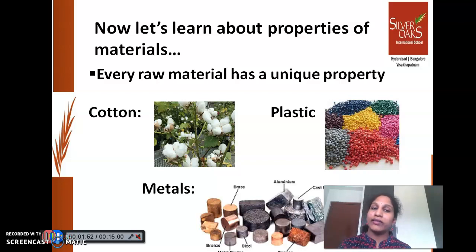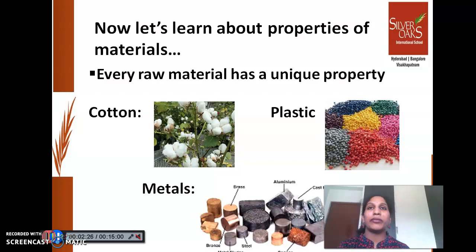Okay, now let's come to plastic. Let's talk about its properties. Plastic is hard. Okay, it is smooth to touch, but it is waterproof. Right? Cotton absorbs water, whereas plastic does not absorb water. That's why it is waterproof. Okay, it is hard, but it can be breakable. Okay, it is not very strong. So these are the properties of plastic.